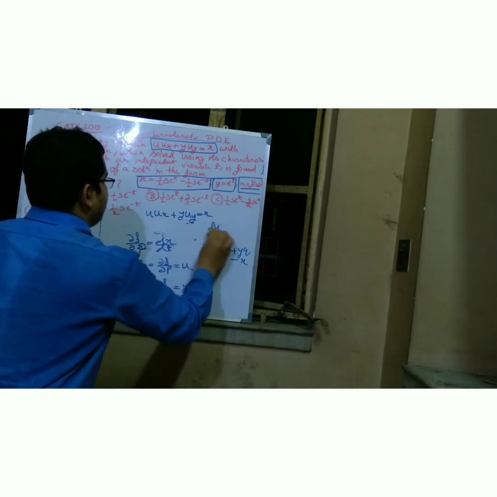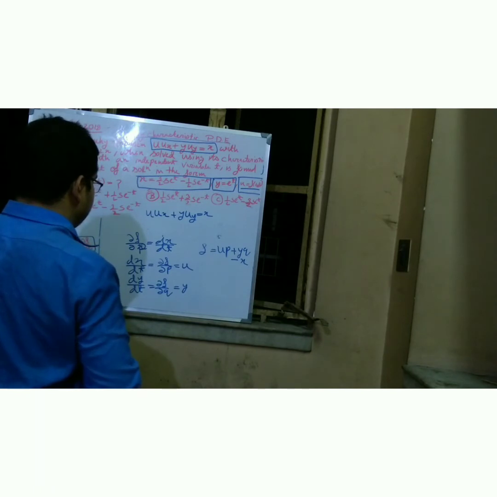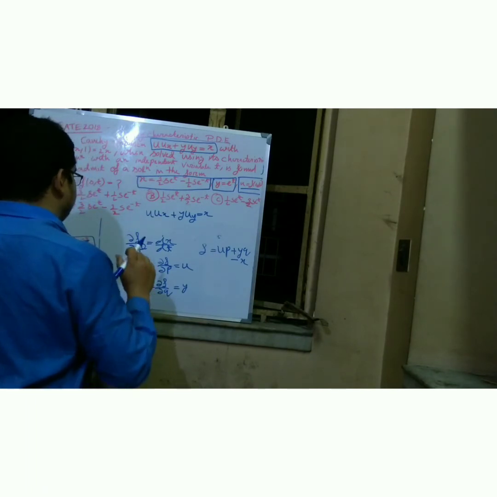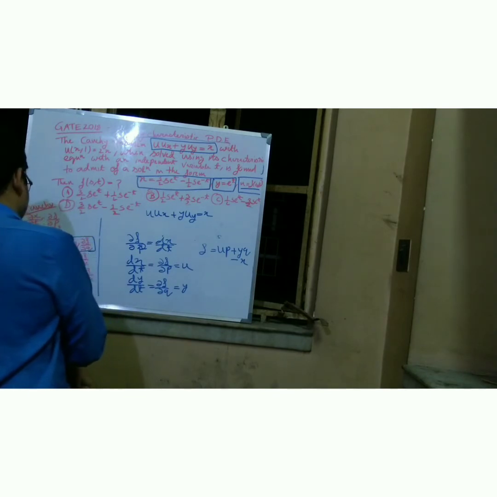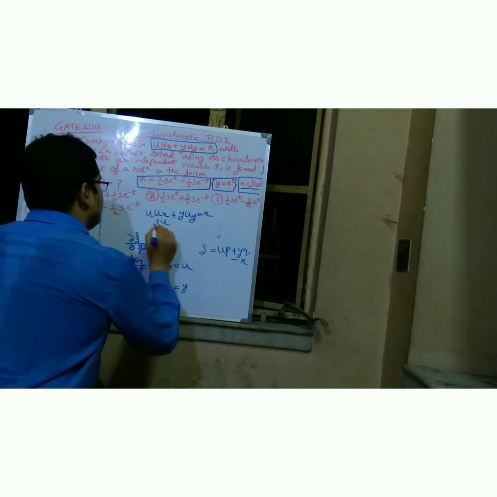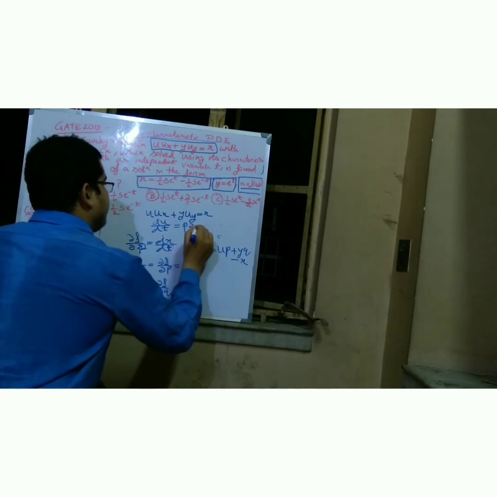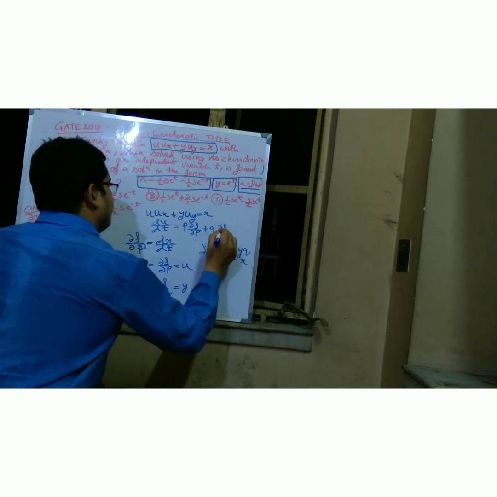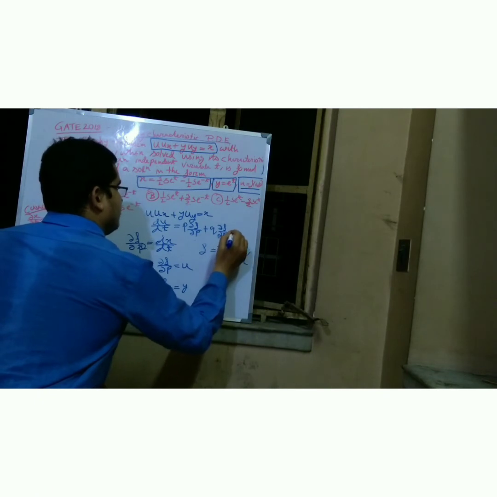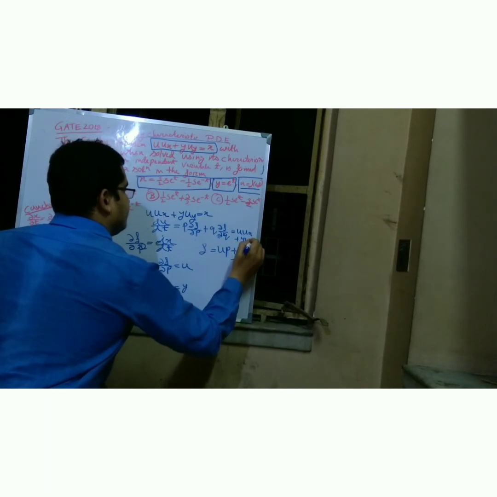So friends, whatever I get for dx by dt, I get, let's see, that du by dt is equal to p into del f by del p plus q into del f by del q, is equal to u into ux plus y into uy.